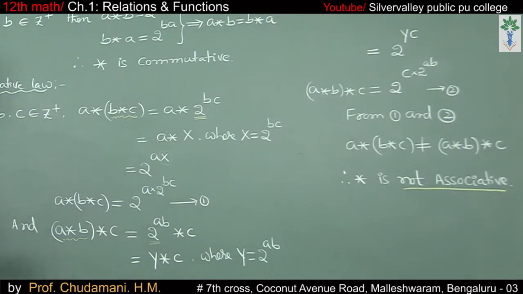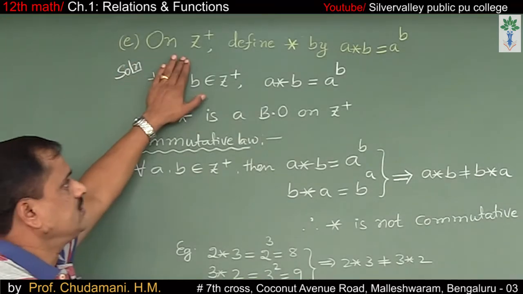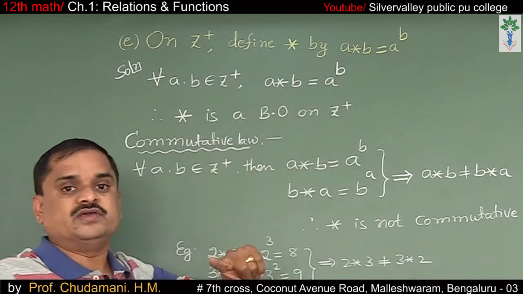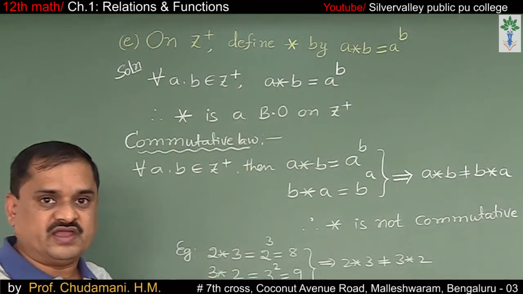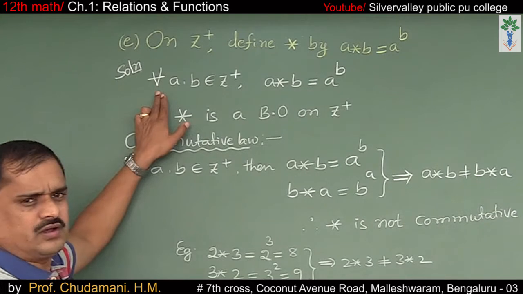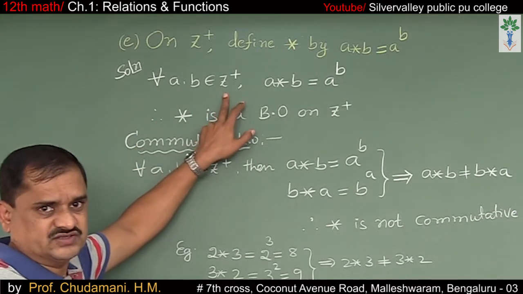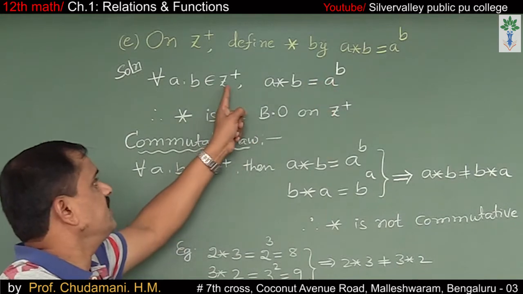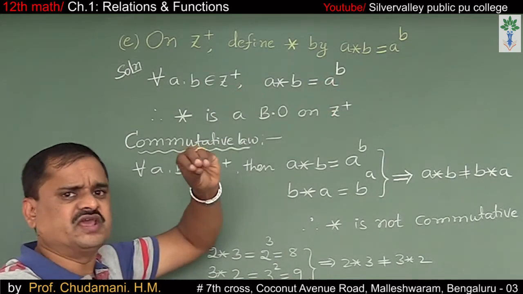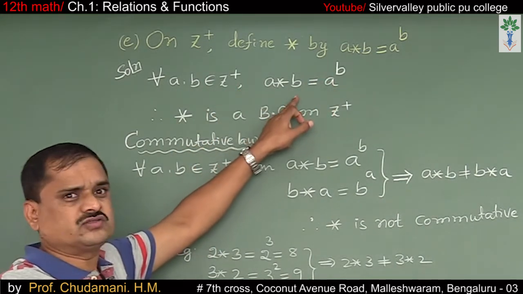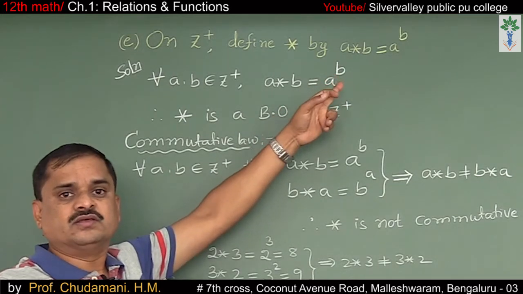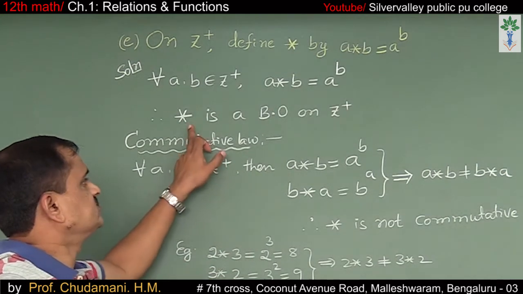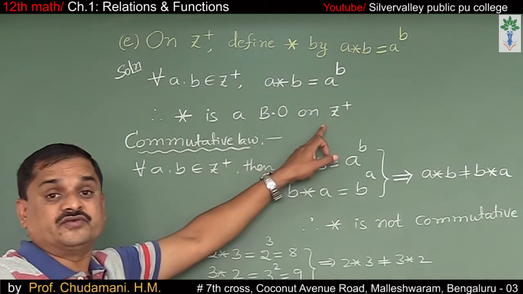E. On Z plus, define star by a star b equals a raised to the power of b. For all a, b belonging to Z plus, a star b equals a to the power of b, where a and b are positive integers. Let us take 2 and 3. 2 star 3 means 2 to the power of 3, which is 8, belonging to Z plus only. Therefore, star is a binary operation on Z plus.